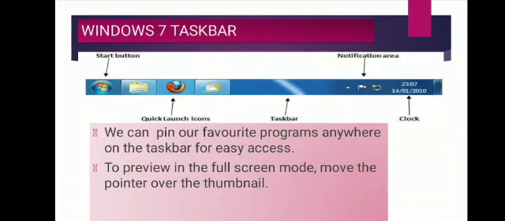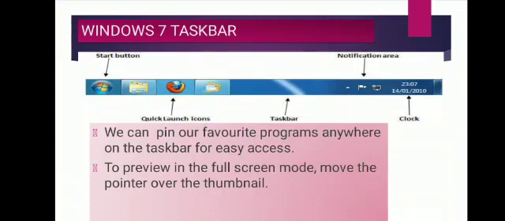Next is the Windows 7 taskbar. It is present at the bottom of the window, and the Windows 7 taskbar is more flexible and provides an easy navigation facility. How? We can pin our favorite programs anywhere on the taskbar for easy access.